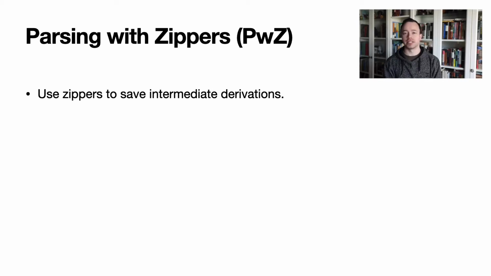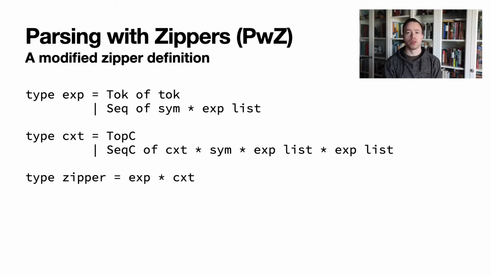We use a slightly modified zipper definition compared to the original. For one, we actually call it a zipper in the code instead of a location. We also rename tree to exp, meaning grammar expressions, and path to cxt, meaning contexts. All context constructors end with a capital C to indicate their status.